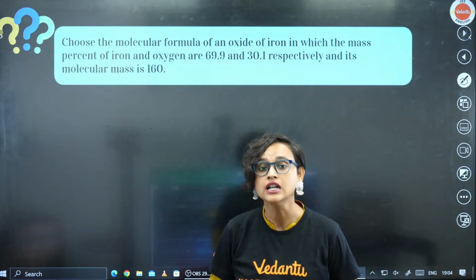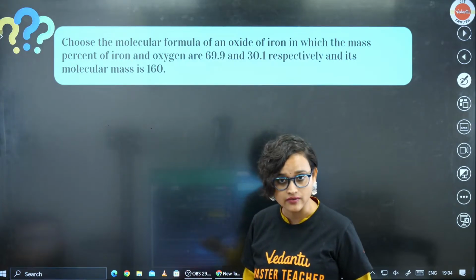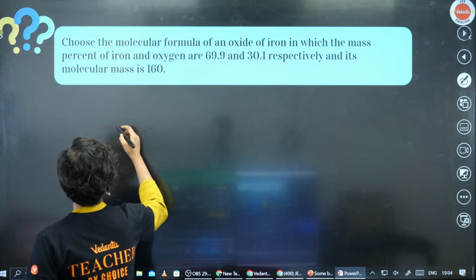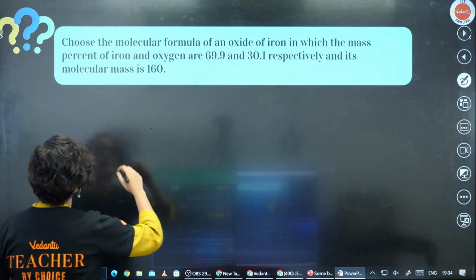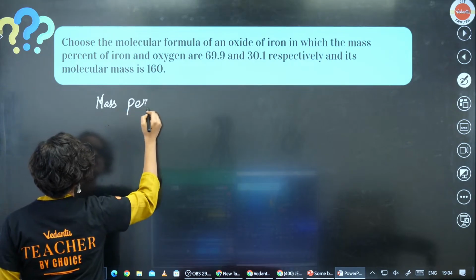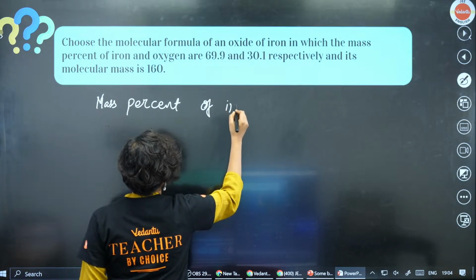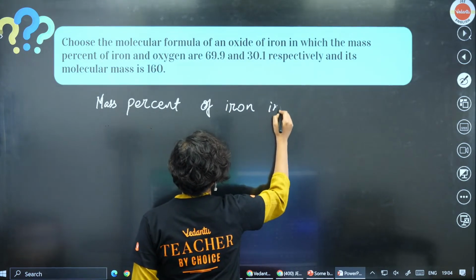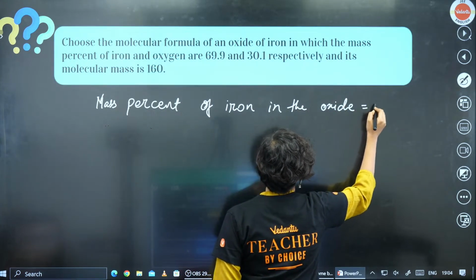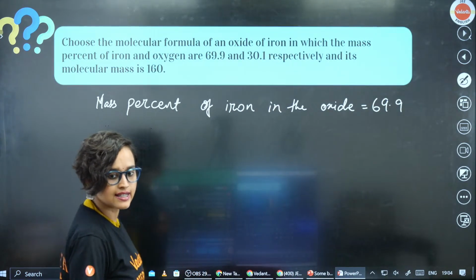Basically, what you have to do is find out the molecular formula. Even if there are no options given, you can still do this. So what is given to us? The mass percent of iron, 69.9, is given to you.